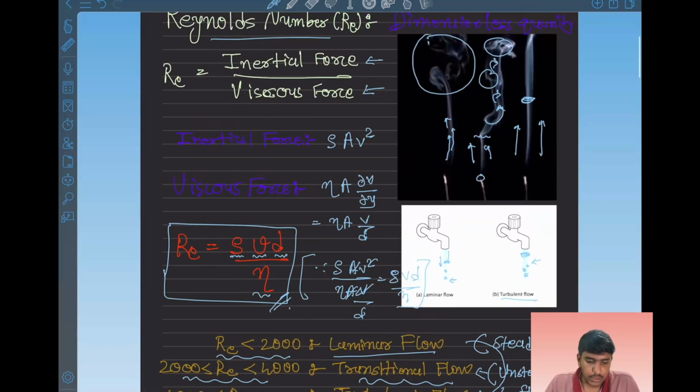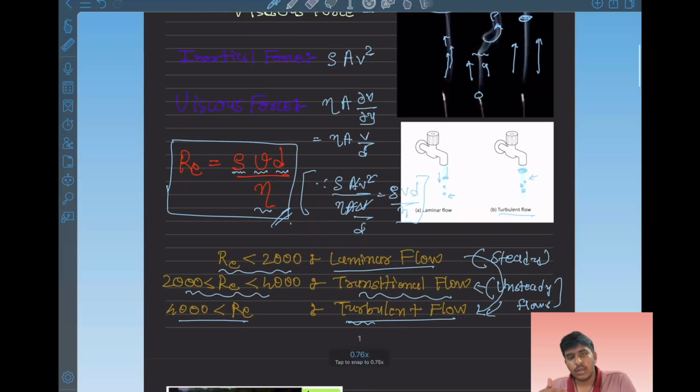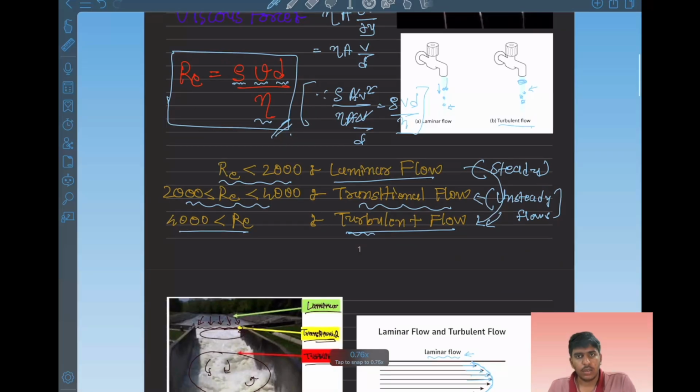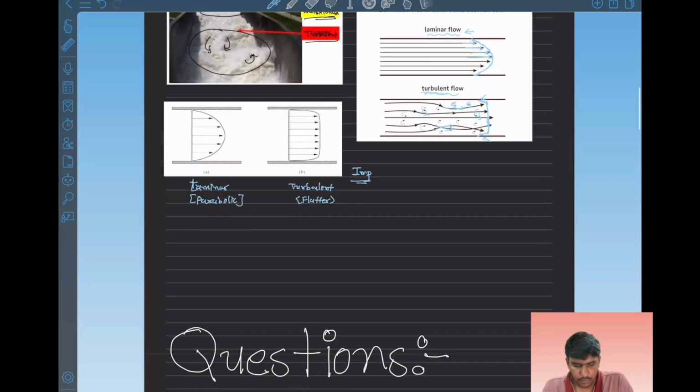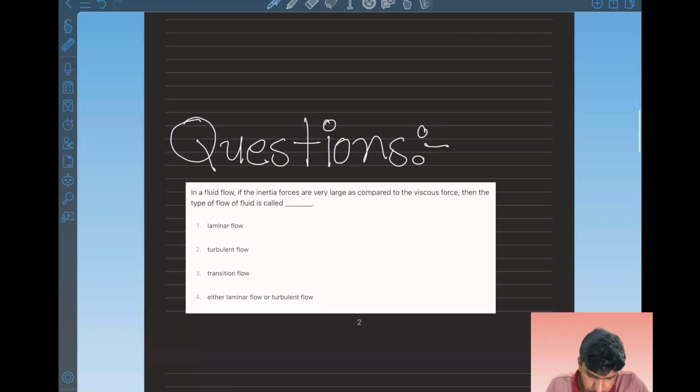But if the viscous force is dominating the inertial force, then it will be a laminar flow, because viscous force shows stickiness and gives a steady flow. Otherwise inertial force gives inertia to the flow, creates chaos, and gives turbulent flow. Let's move to questions.